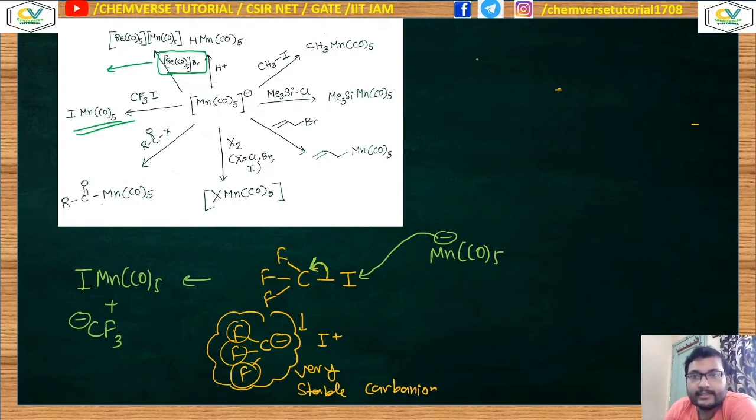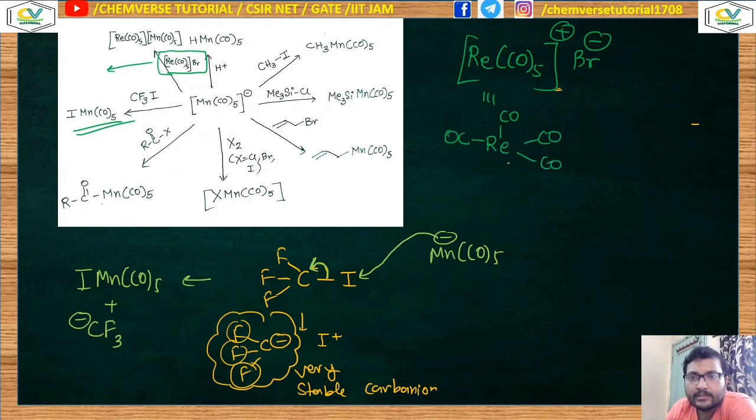Now what I can think is that this is nothing but this kind of situation. This bromine will be negative and this will be positive. So inside the coordination sphere, there are 5 carbonyls present and there will be a positive charge. So you can think that plus 1 is the oxidation state of the rhenium center, because carbonyls are neutral ligands.